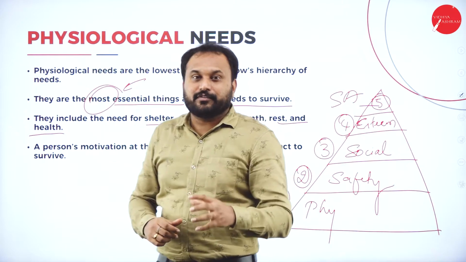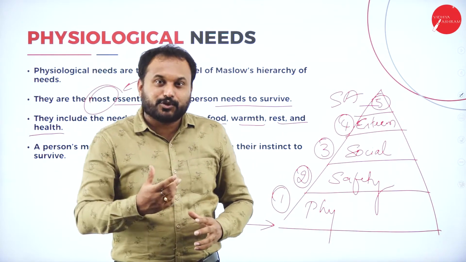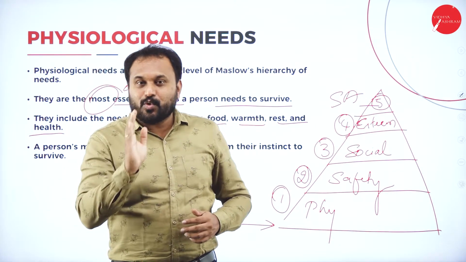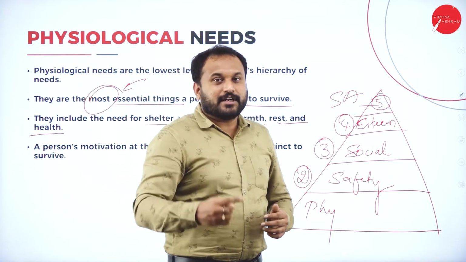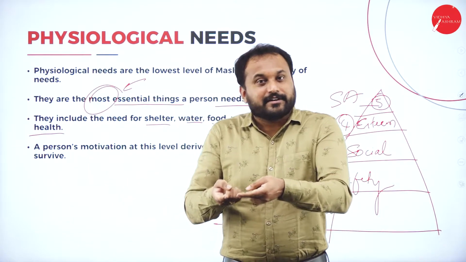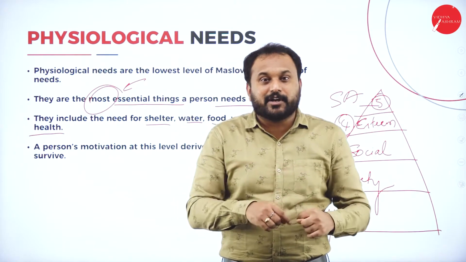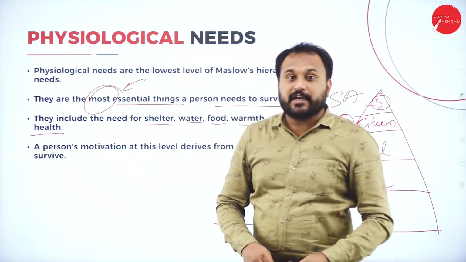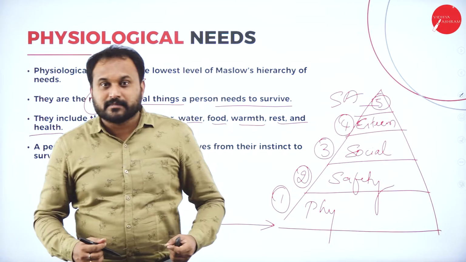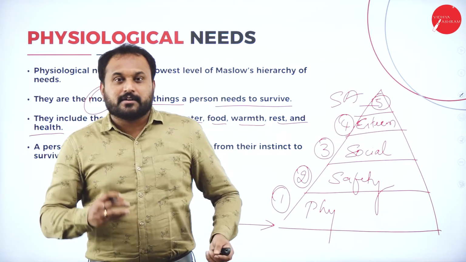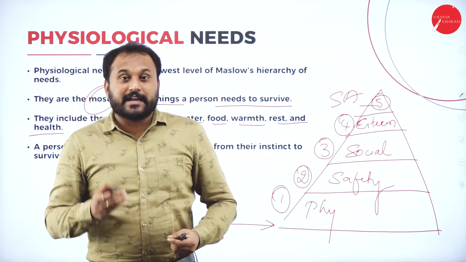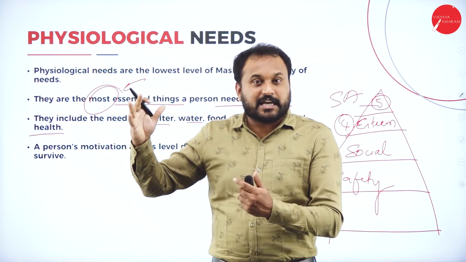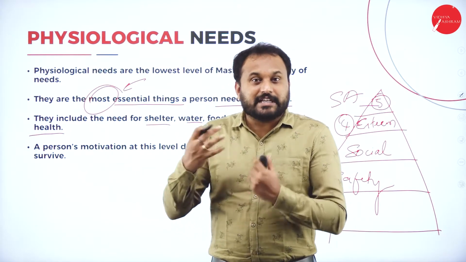To fulfill your needs, you don't need to work more. Whether you work or you don't, you will get it. But when it comes to wants, you start working. Now to work, what should you do? You need to work really hard and get your degree or master's degree with very good marks, then crack the interview, then take a job which can pay you really huge. For example, need and want. I need food, that is a need. But I need food from, say, a 7-star or 5-star hotel. That is my want. To achieve that, what should I do?